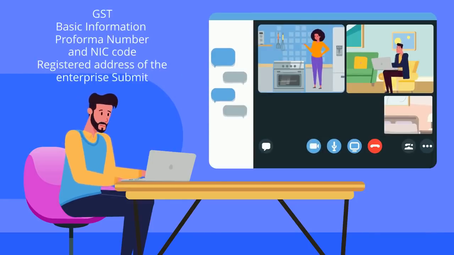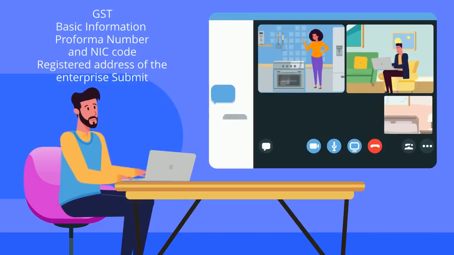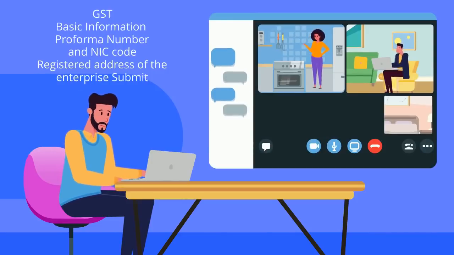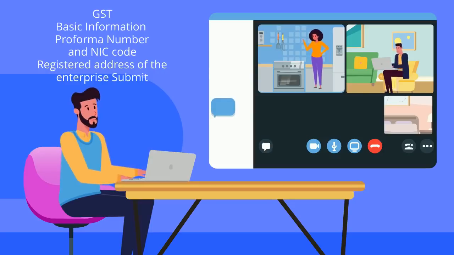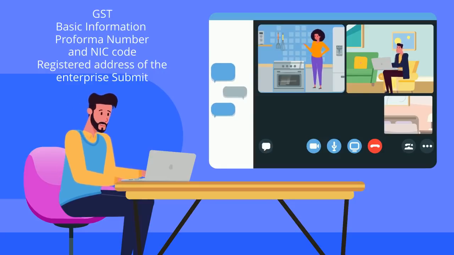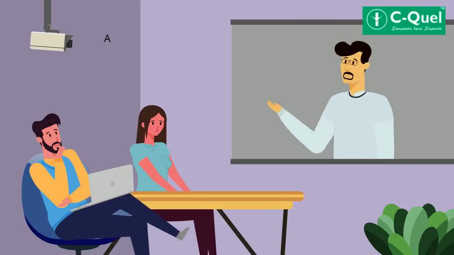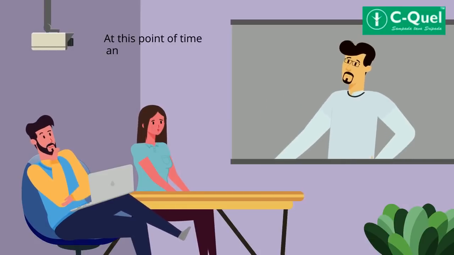Put basic information, proforma number and NIC code, which is National Industrial Classification Code. Fill the registered address of the enterprise and submit your form. Ta-da! Your enterprise is registered now.